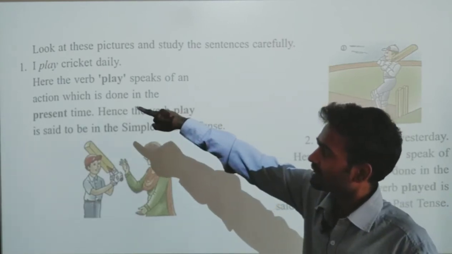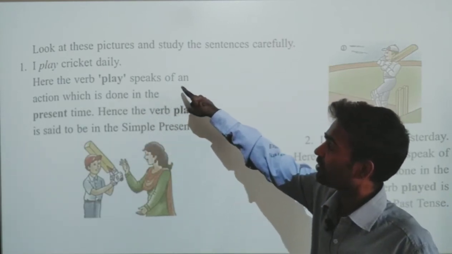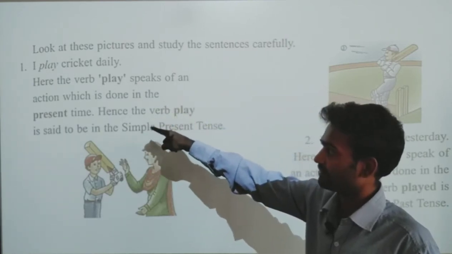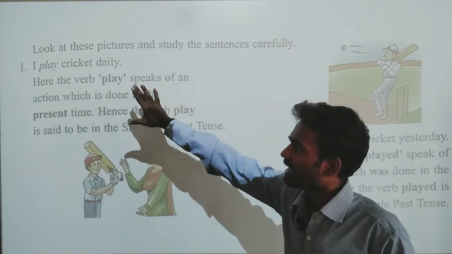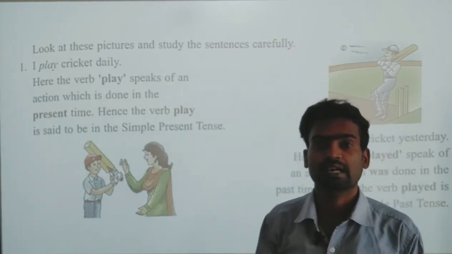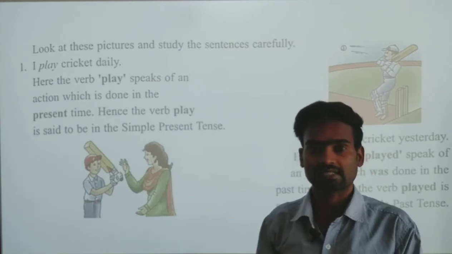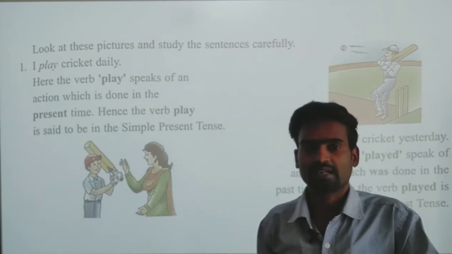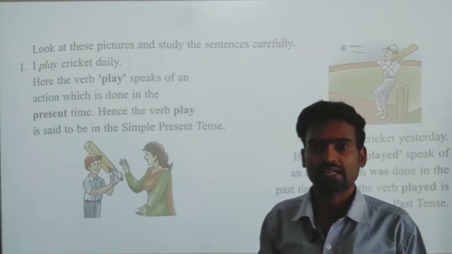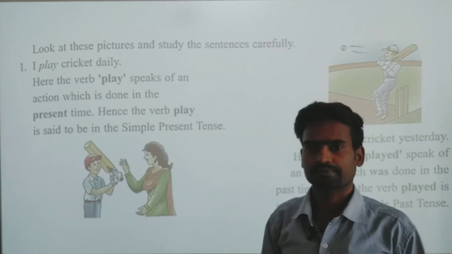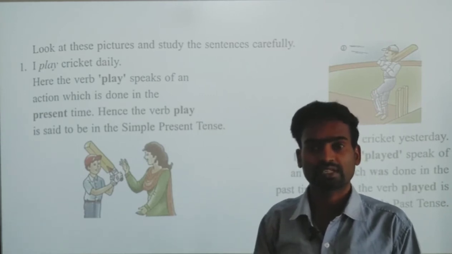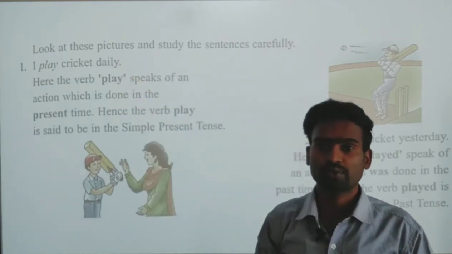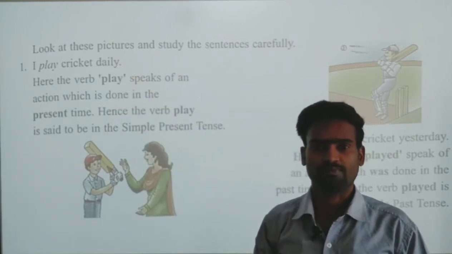Here the verb play speaks of an action which is done in the present time. I play means present time, right now. I play cricket daily. Maybe he plays today, he played yesterday, and he will play tomorrow also, regularly, 7 days a week. So he says daily. For routine and habitual activities, we have to use the present form.